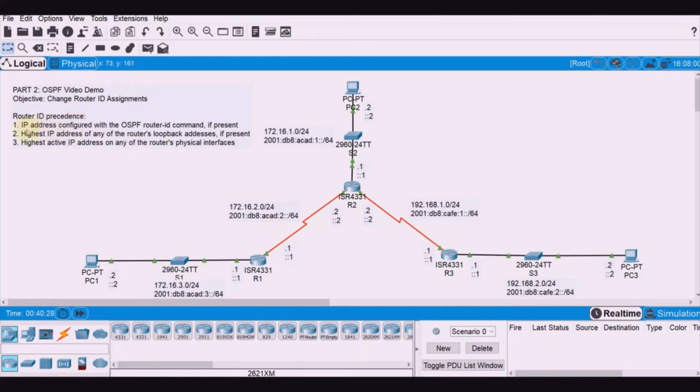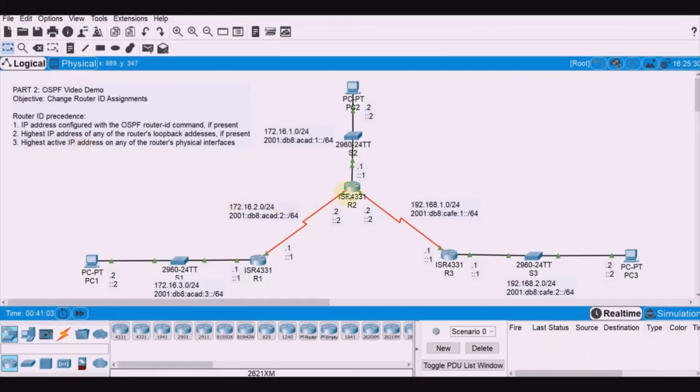First, the IP address configured with the OSPF router ID command, if present, will be used as the router ID. Second, if you were not able to explicitly define the router ID with the router ID command, then the highest IP address of any of the router's loopback addresses will be used as the router ID. And if you don't have 1 and 2, then the last resort would be the highest active IP address of any of the router's physical interfaces.